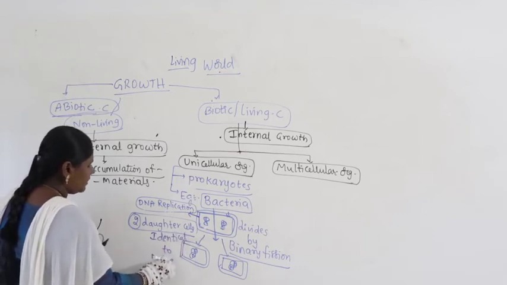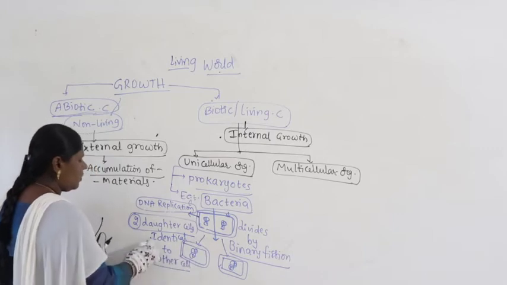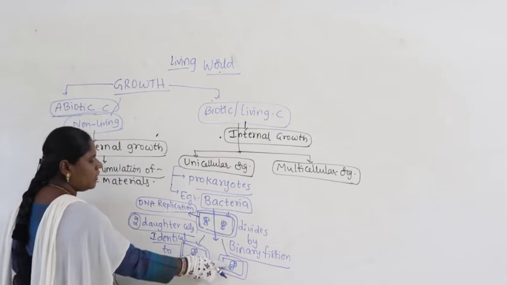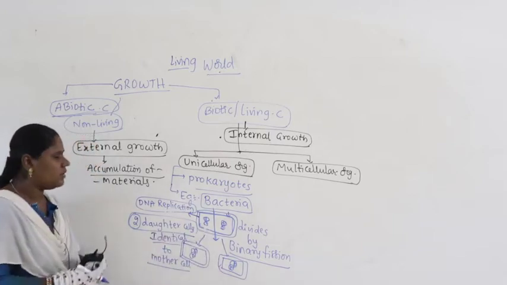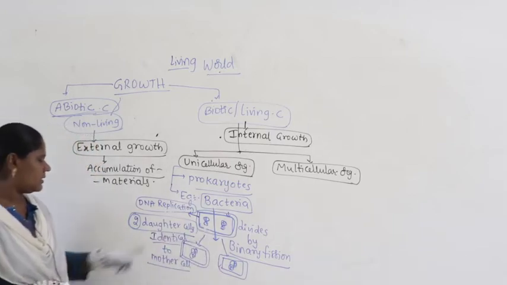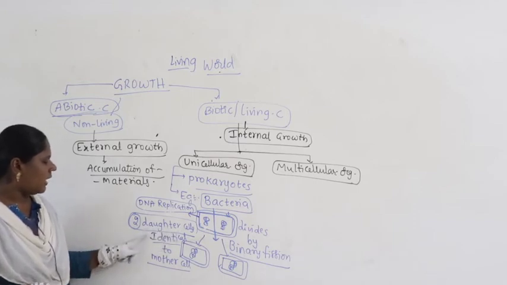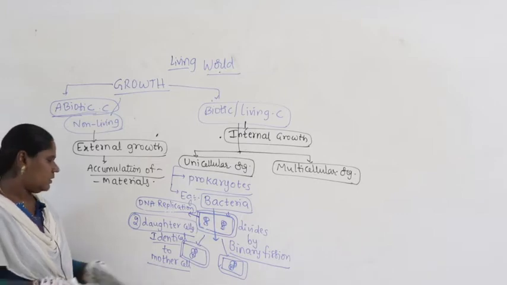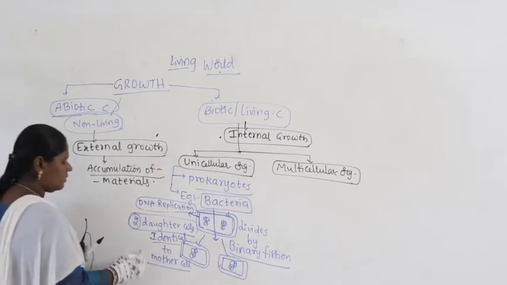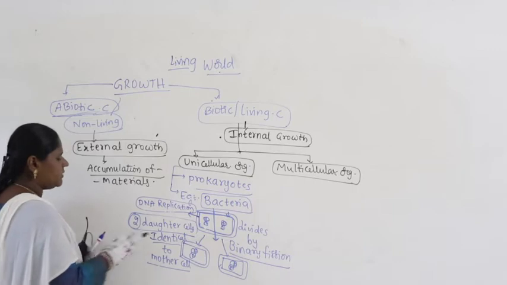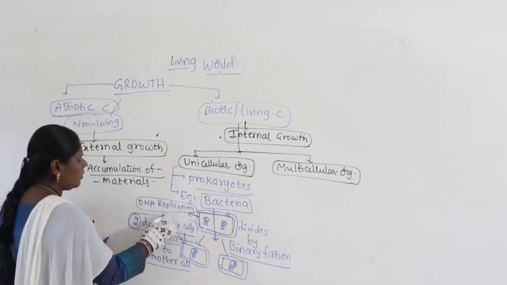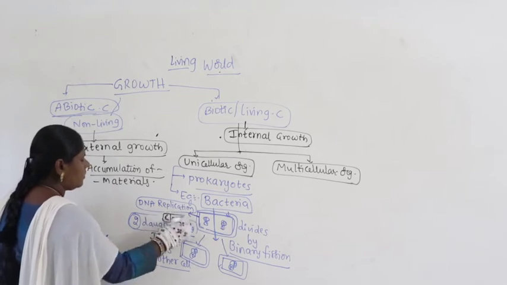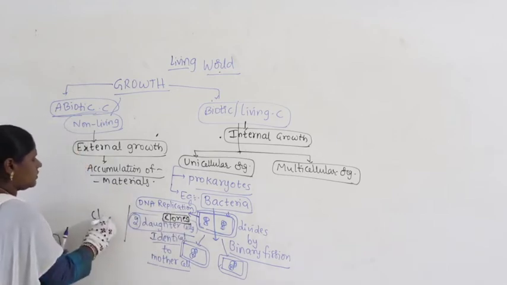The two daughter cells which are produced here look exactly like the mother bacteria. That is why these two daughter cells are also referred to as clones.